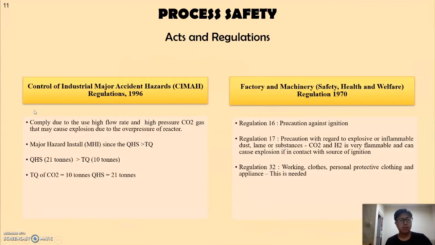Okay, the next one is the Control of Industrial Major Accident Hazard Regulation 1996. This is because the high pressure and high flow rate of carbon dioxide may cause an explosion due to overpressure of the reactor. Our quantity of hazardous substance is 21 tons, which is more than the threshold of 10 tons. For the next one, the Factory and Machinery Safety, Health and Welfare Regulation 1970, there are three regulations that our plant complies with, which are Regulation 16, 17 and 32.